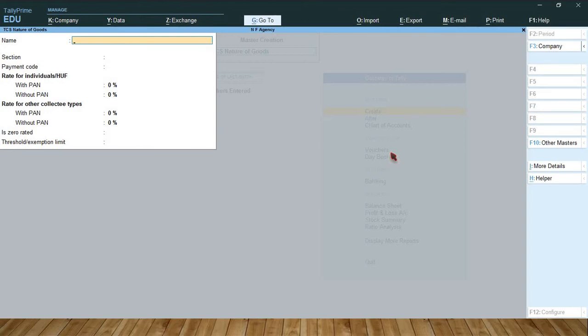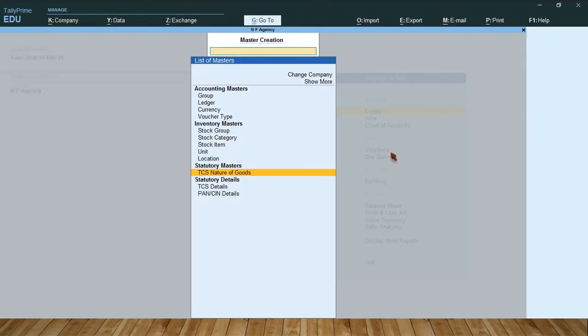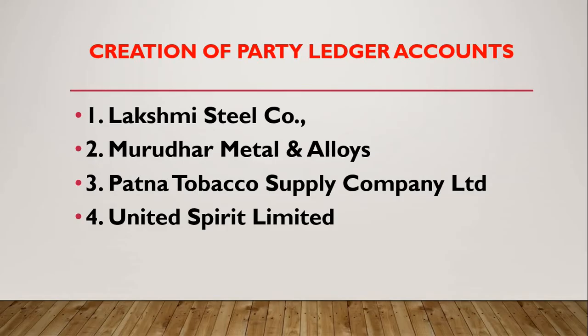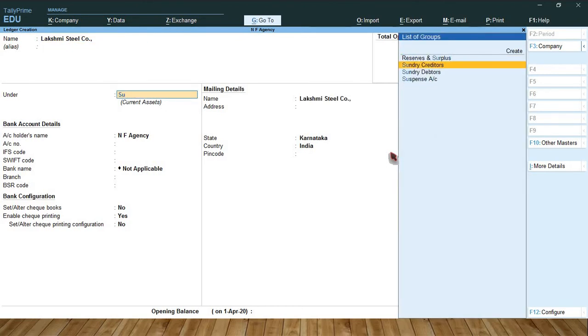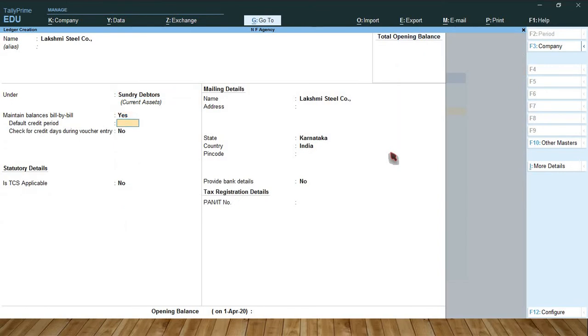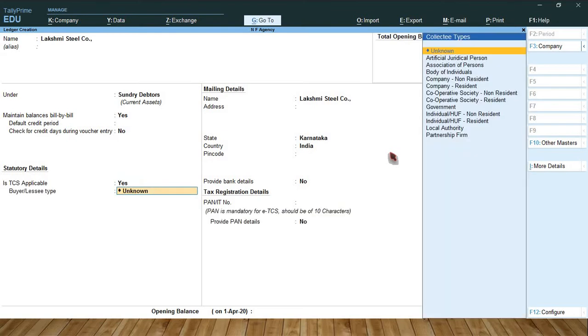Okay, so TCS nature of goods is over. So next move, go to the accounting master, select ledger, press enter. So create one by one party ledger accounts. All parties come under the group sundry debtors. Okay, Lakshmi Steel Companies, under sundry debtors. Is TCS applicable? Set to yes.